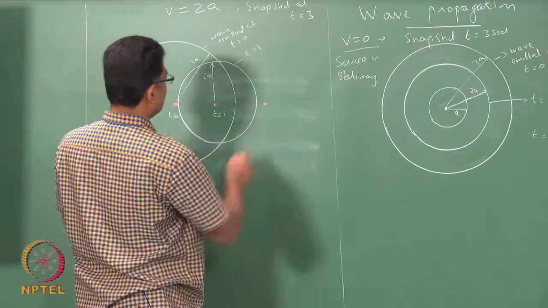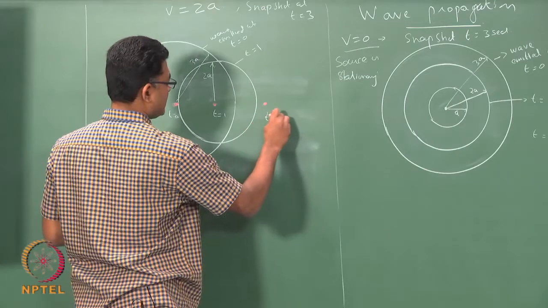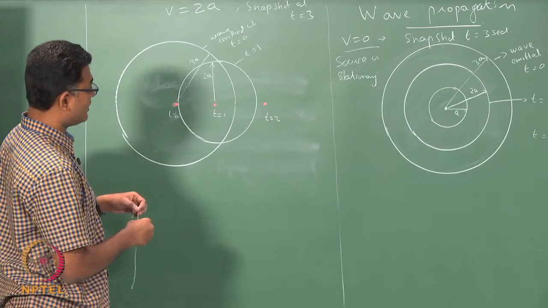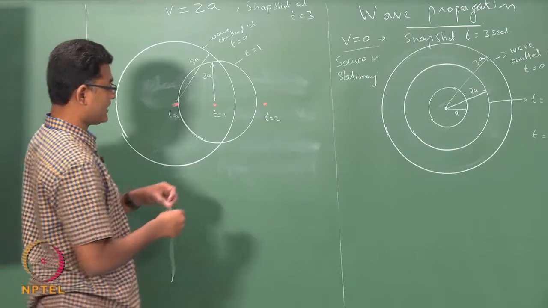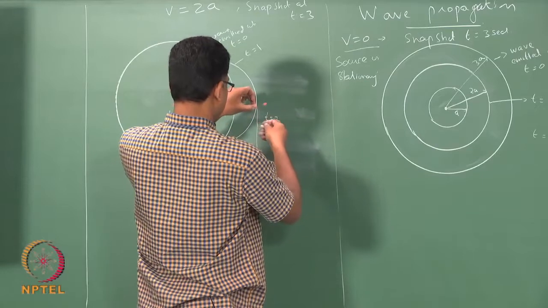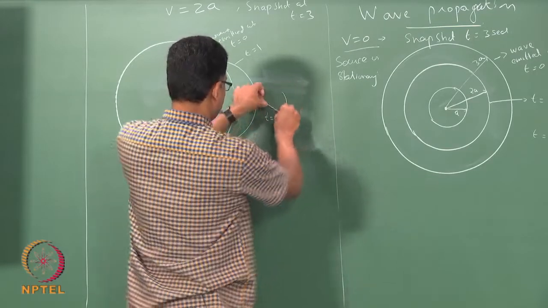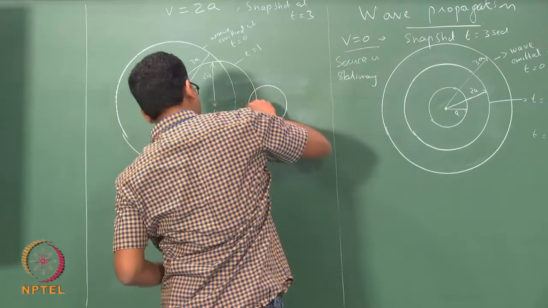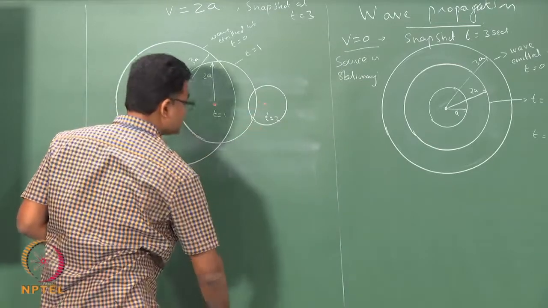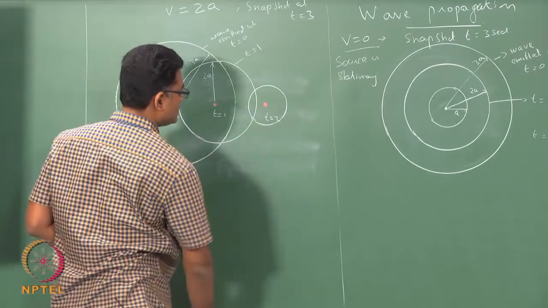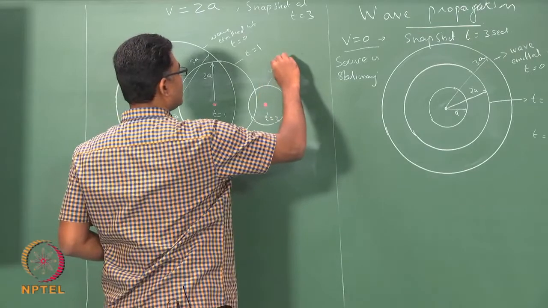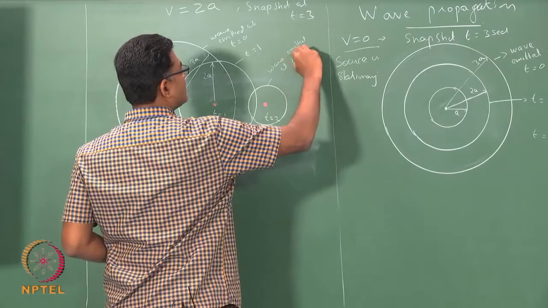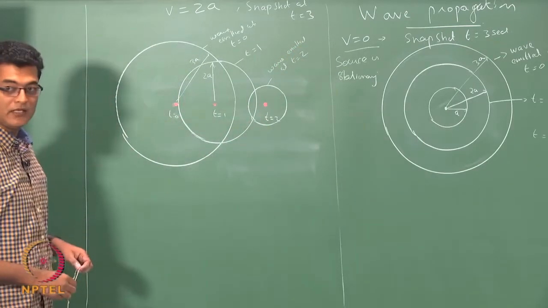And this is at t equals 2. So, the wave would have travelled a distance of A in 1 second, which is what I would draw here. Okay. So, this is the wave source at t equals 2, this is the wave emitted at t equals 2.